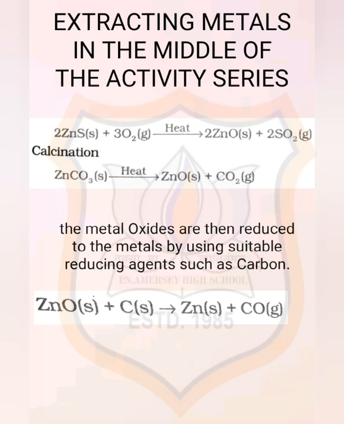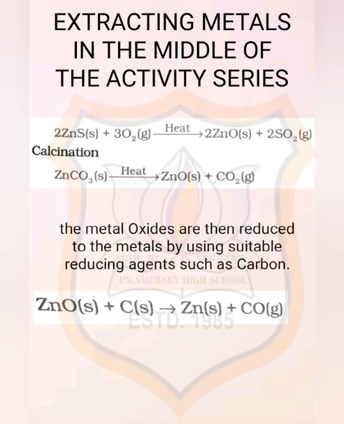The sulfide ores are converted into oxides by heating strongly in the presence of excessive air. This process is known as roasting. The carbonate ores are changed into oxides by heating strongly in limited air. This process is known as calcination. Remember, these two methods are very important, roasting and calcination. Roasting in presence of excessive air and calcination in presence of limited air.